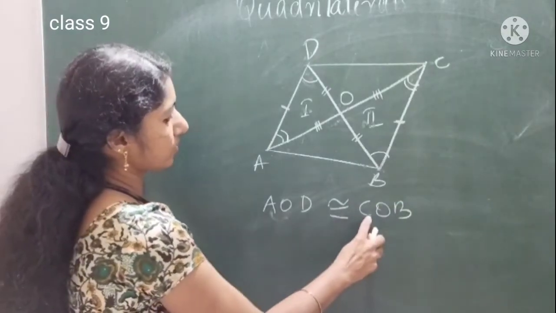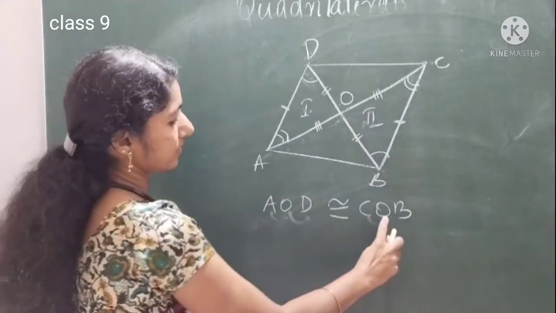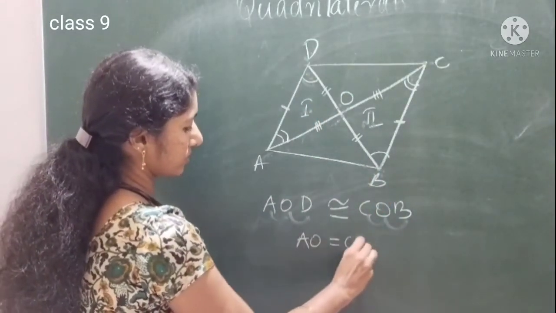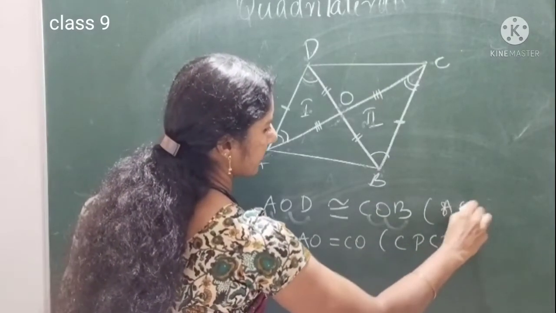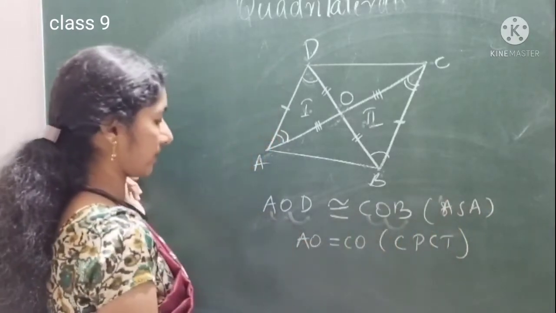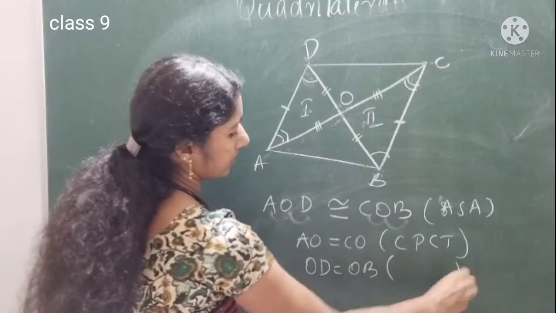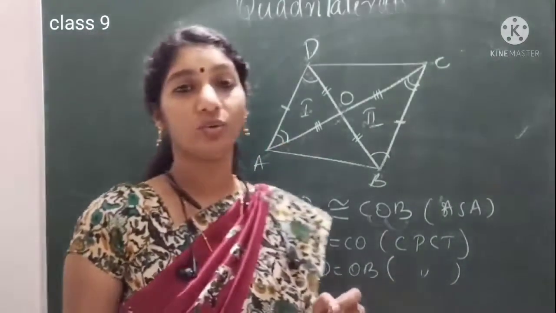Now AO is equal to CO, OD is equal to OB, corresponding parts of congruent triangles. By ASA criteria we are getting the two triangles are congruent. So what we studied now?